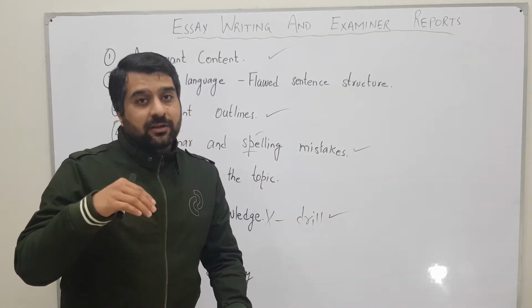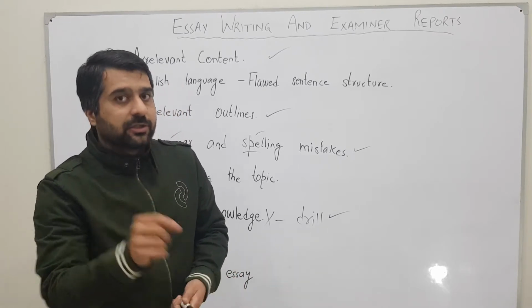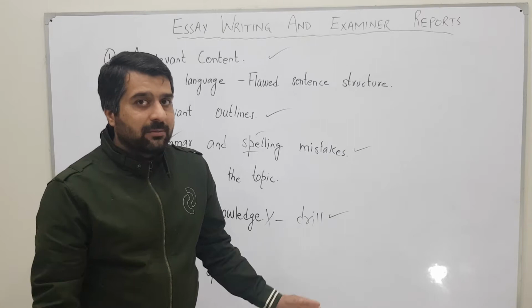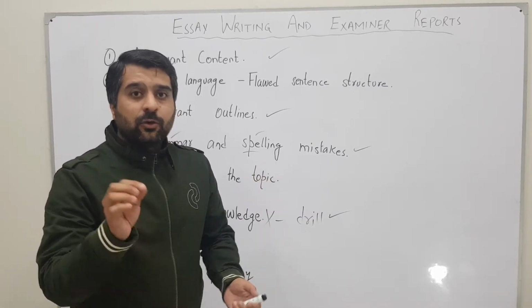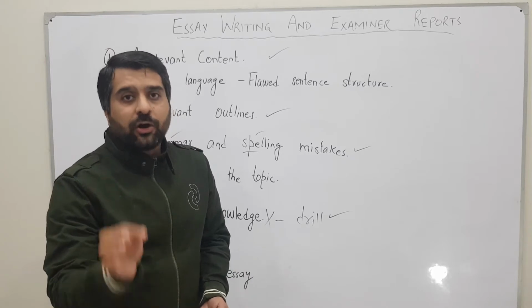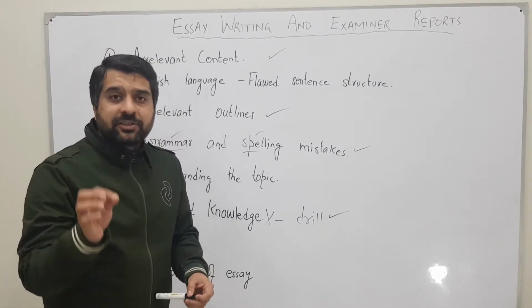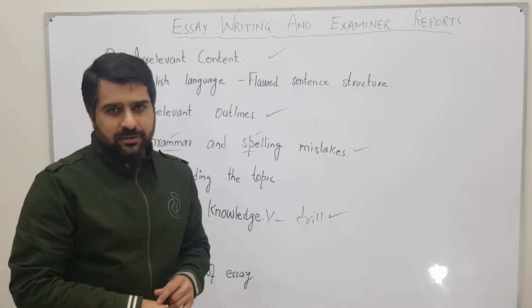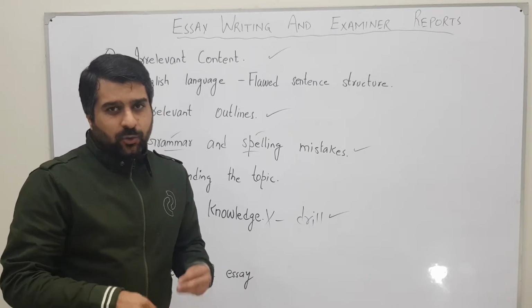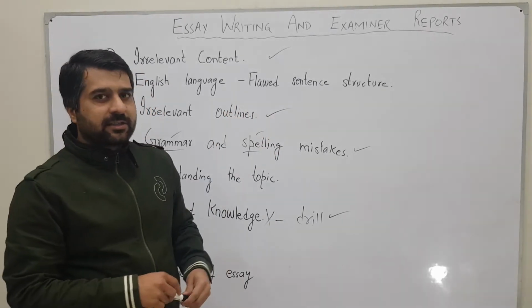And after making the thesis statement, if you want to overcome your grammatical mistakes and mistakes related to sentence structure, you must write simple short sentences. A simple sentence contains almost 10 to 12 words, and if you write simple short sentences in your writing, you can overcome many mistakes that are related to sentence structure.